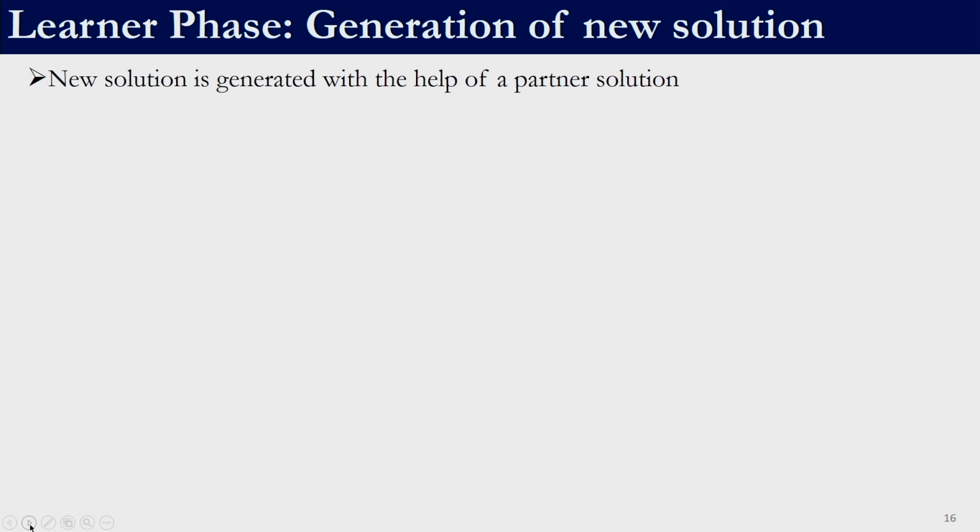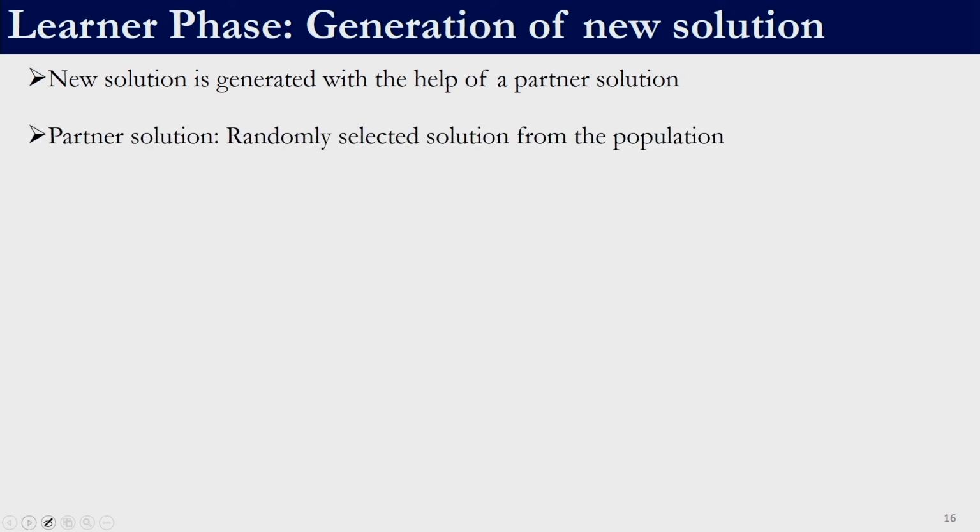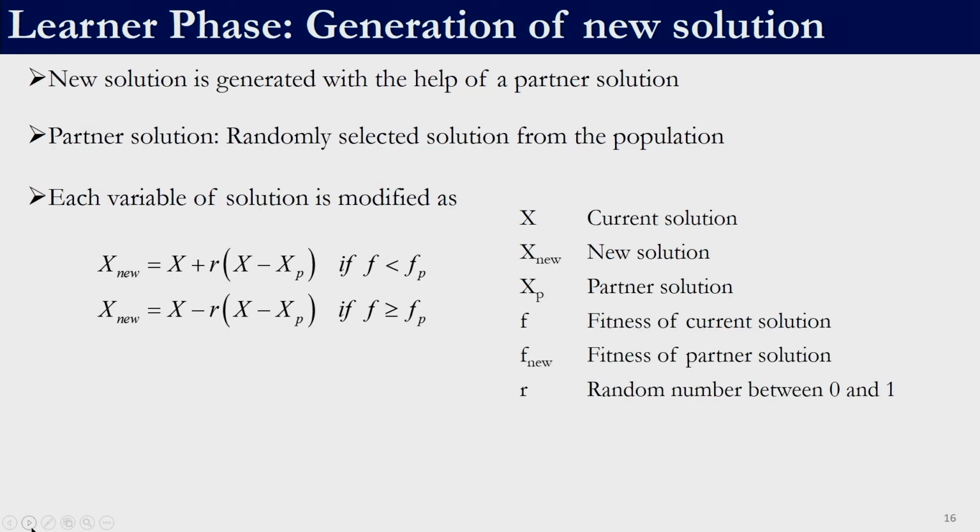In the learner phase a new solution is generated with the help of a partner solution. The partner solution is a randomly selected solution from the population. So, we have a population, we will randomly select one member of the population who will act as partner to the solution which is undergoing the learner phase. In the learner phase, there are these two equations which are available to generate a new solution. The selection of the appropriate equation depends upon the fitness function of the member which is undergoing the learner phase and the fitness function of the partner.